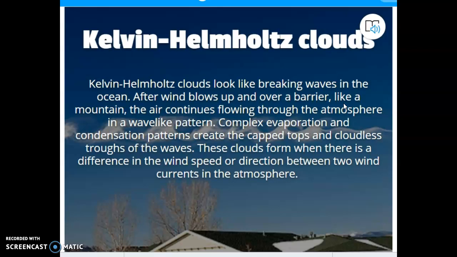So we know that the main ones are our cumulus, cirrus, and stratus. Nimbostratus, cumulonimbus, and fog are probably the most important. And don't forget contrails. I've seen that pop up on the test and quiz every once in a while too.